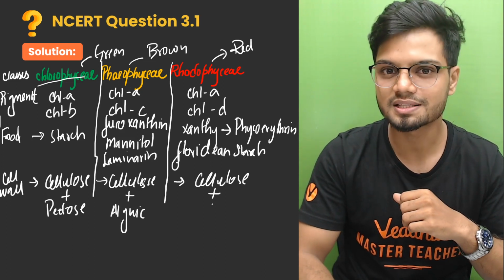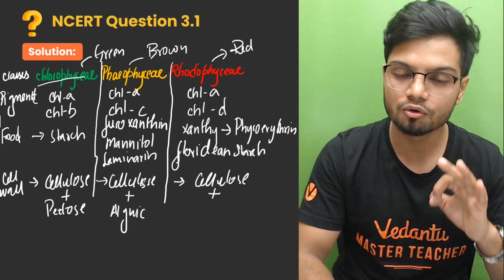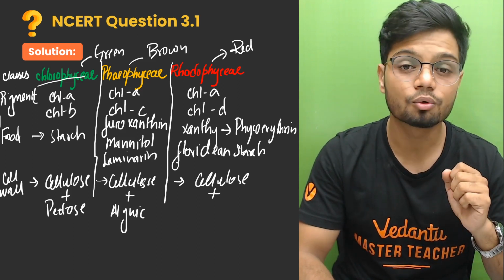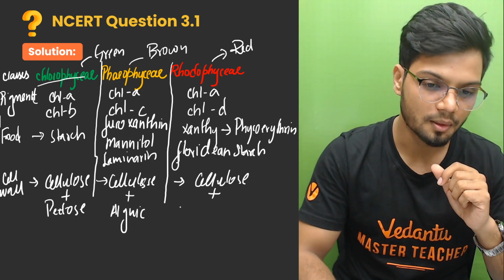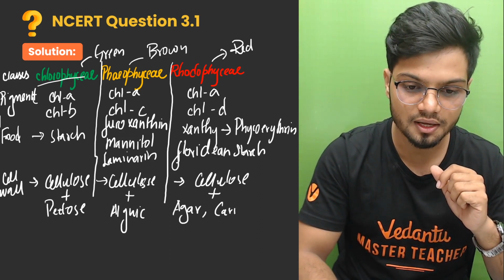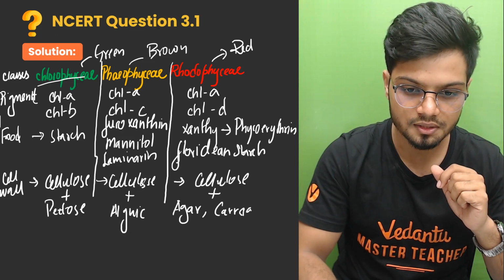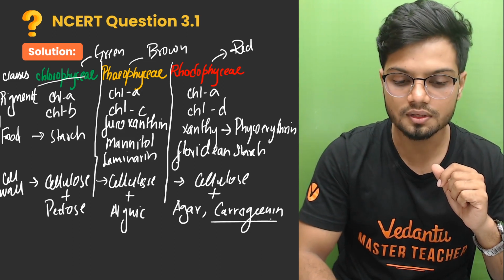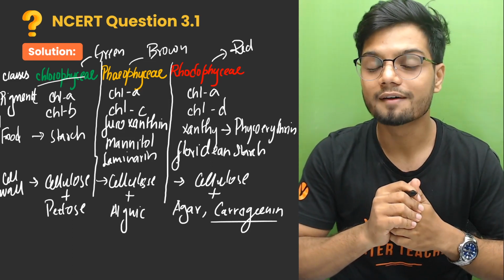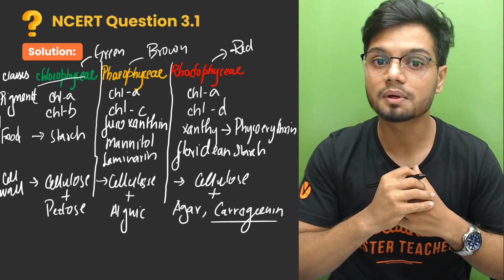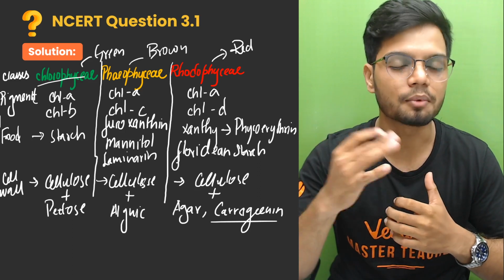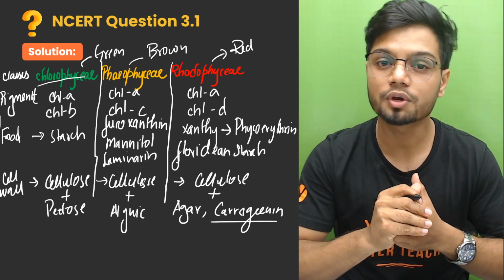Cellulose plus, this is more important, cellulose plus a phosphate ester type of substance present here, known as what? A phosphate ester known as agar and carrageen. This is very important. Carrageen is also a phycocolloidal substance which helps in holding the water, which helps in moisturizing. Agar is a substance which is used in your laboratories for the preparation of nutrient media.